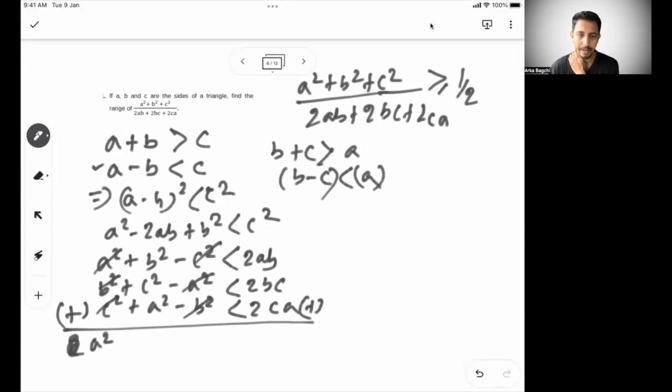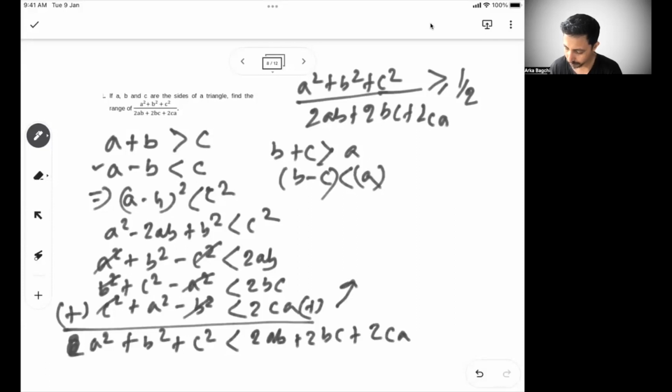So what you get finally is a square plus b square plus c square must be less than 2ab plus 2bc plus 2ca. So from here we can write a square plus b square plus c square divided by 2ab plus 2bc plus 2ca must be less than 1.